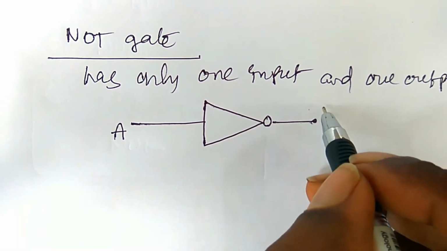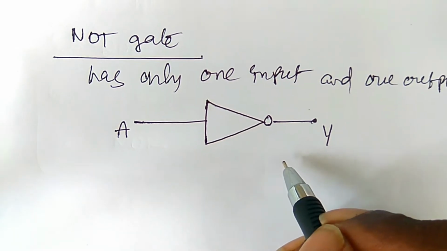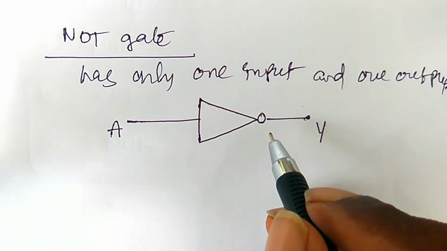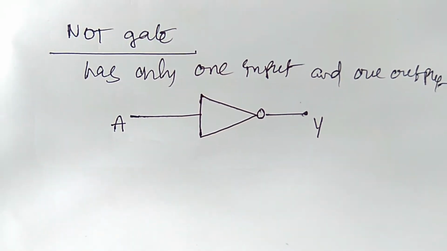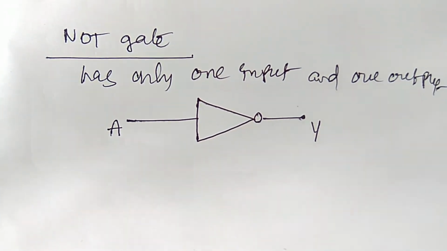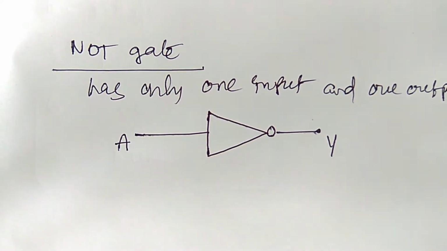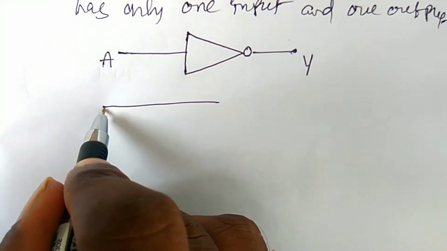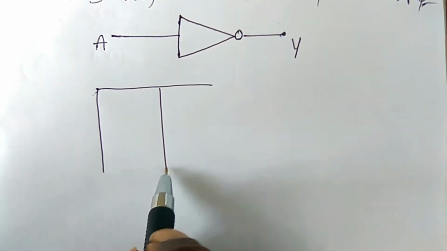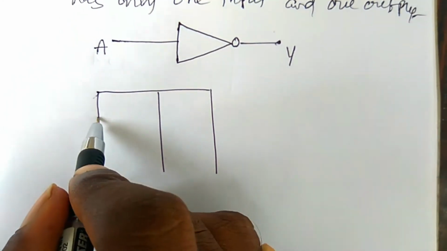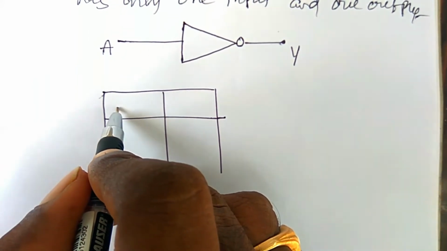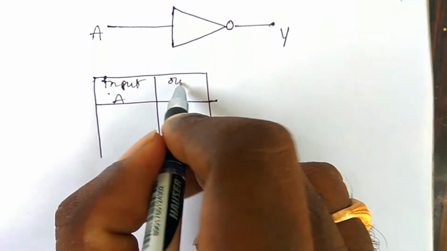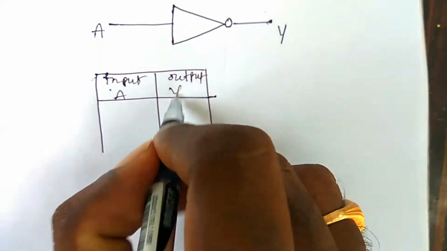So here this is the output Y. Okay, this is the symbol of the NOT gate. So how can we write the truth table of the NOT gate? Here there is only one input. So this is the input A, and this is the output, nothing but Y.